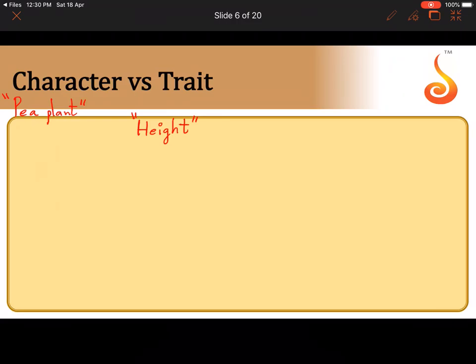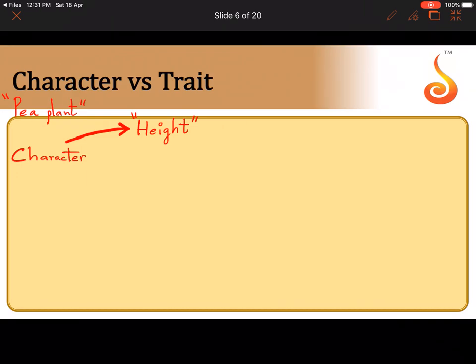I am considering height. Now what do you call height? Height itself is a feature of the plant, isn't it? It is something which you can observe, something which you can visibly see with your eyes, an external feature of the plant. By looking at a plant you can tell whether it is tall, whether it is dwarf, whether it is of intermediate height. So height is something which is very evident, which is an external feature. So we call such a feature a character. So height is a character.